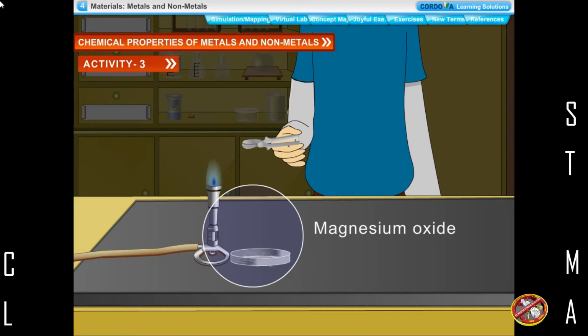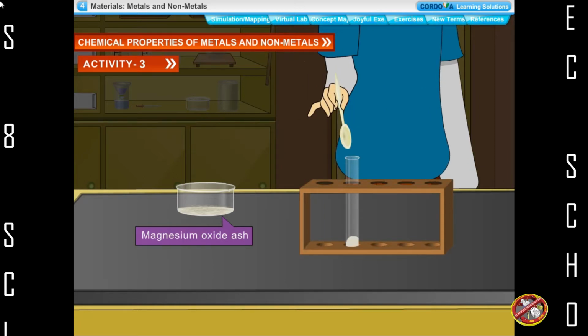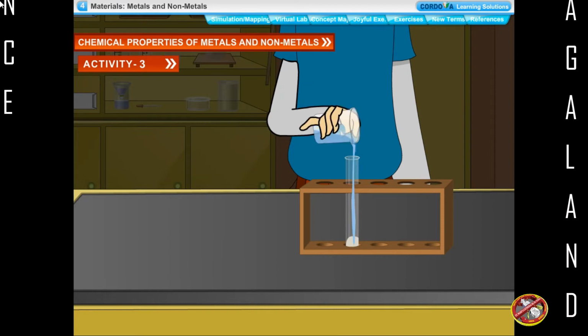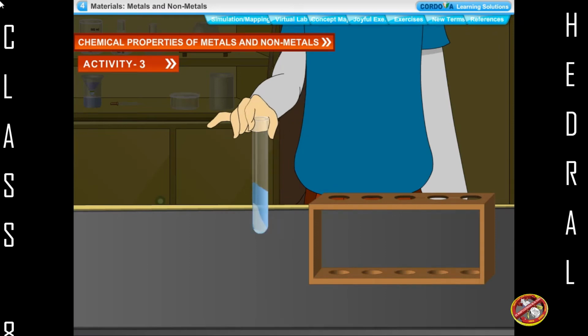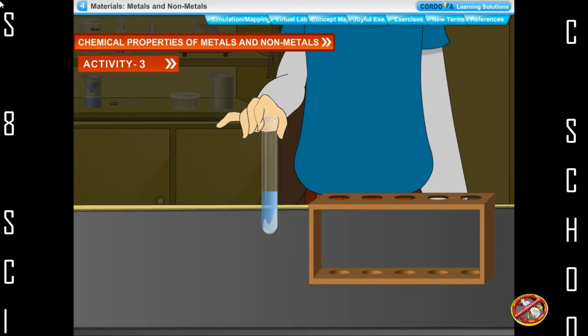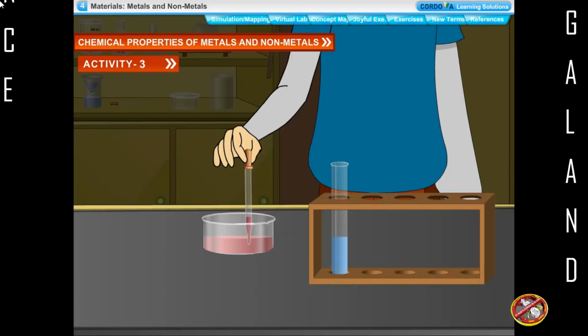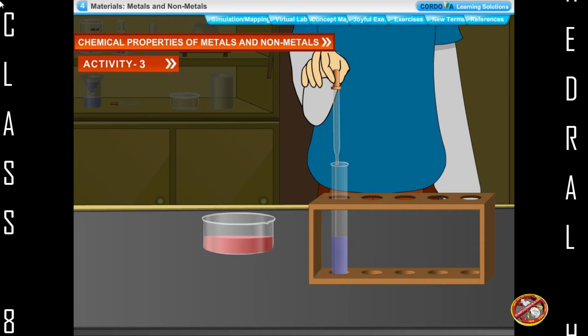We put this magnesium oxide ash in a boiling tube. Add a little water and shake it. We find that magnesium oxide dissolves in water partially. We now add some red litmus solution to the boiling tube and observe the change in color.